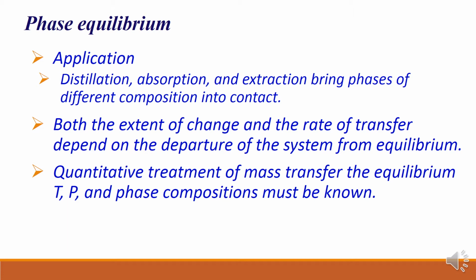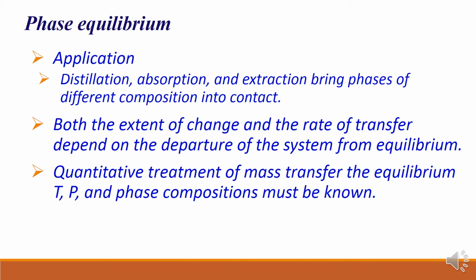So it brings phases of different composition into contact, right? Because there is a direct contact between these phases, maybe vapor liquid or liquid liquid or solid liquid. So these operations are direct contact, and then mass transfer takes place, right? So here, once equilibrium is reached, thereafter mass transfer will not be possible, right?